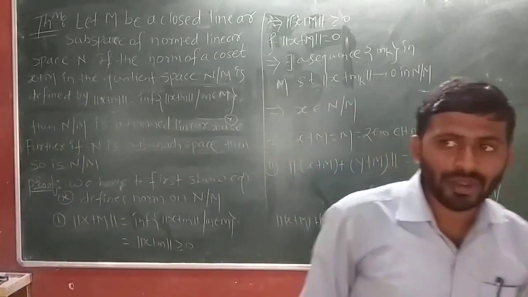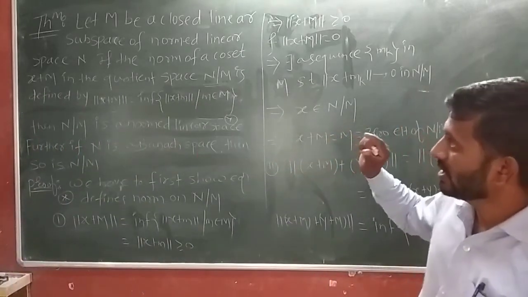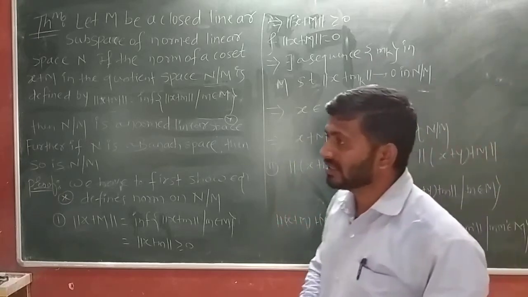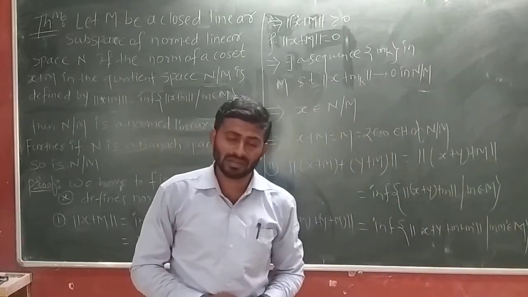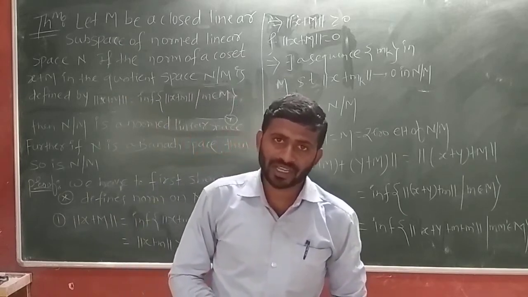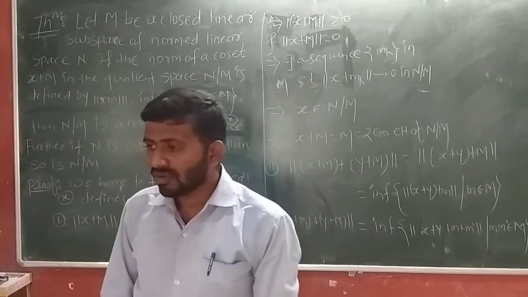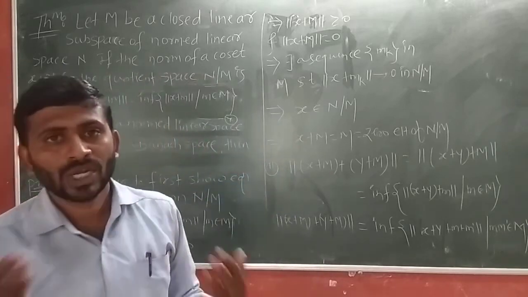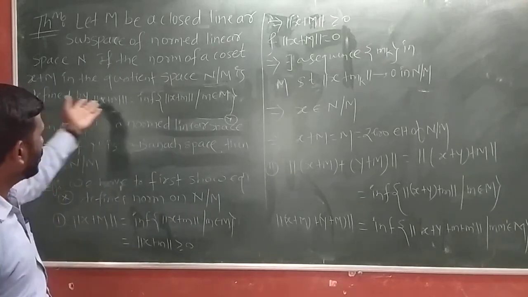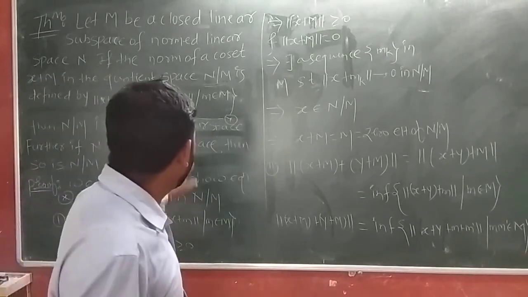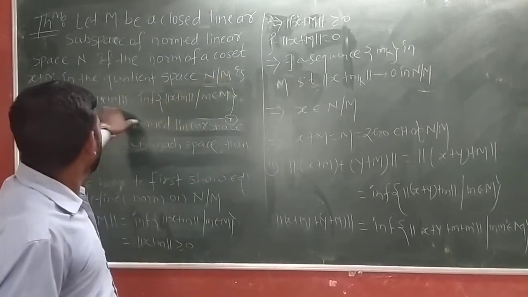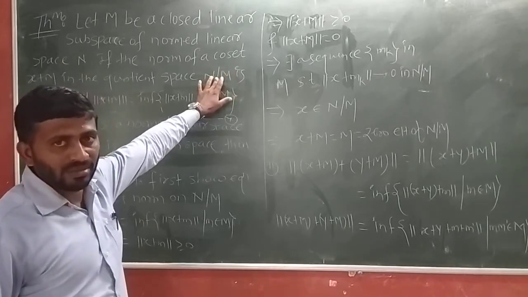That means, in short, we have to show that N by M, which is a quotient space, is a Banach space. We have already seen the definition of normed linear space in the last lecture, and also the definition of Banach space. So, to show it is a normed linear space, we have to define some norm on that space. The norm is already given. We just have to show this is a norm on N by M.